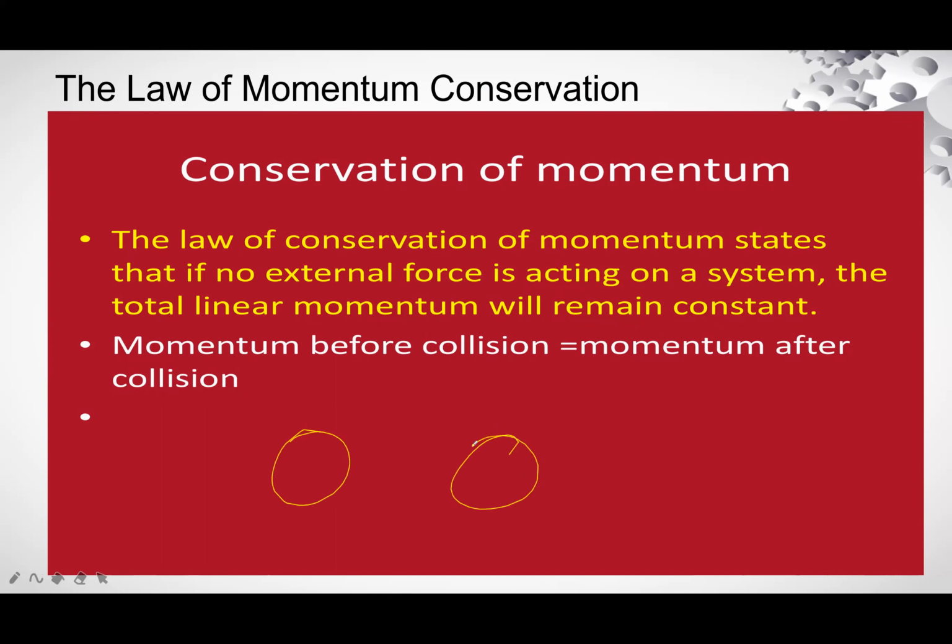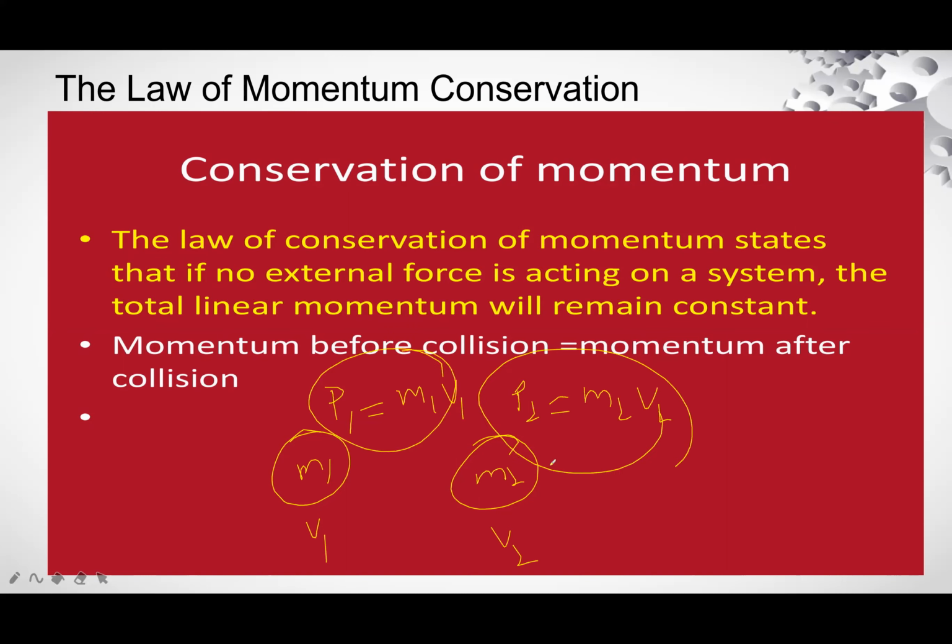One body has initial momentum, let's say, P1, mass m1, velocity v1. The momentum of the other body is P2, mass m2, velocity v2. This is the initial momentum.